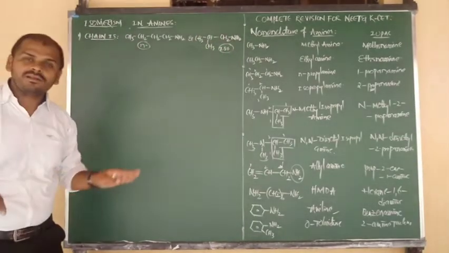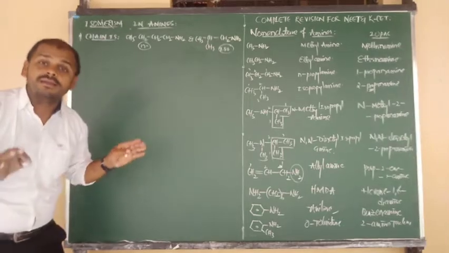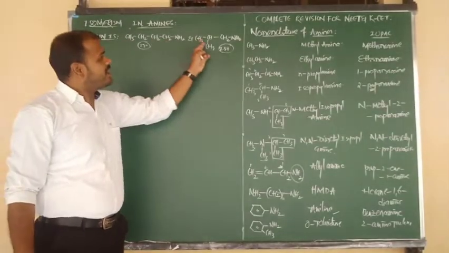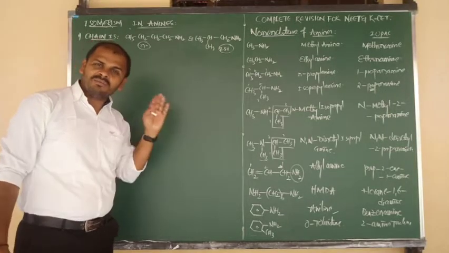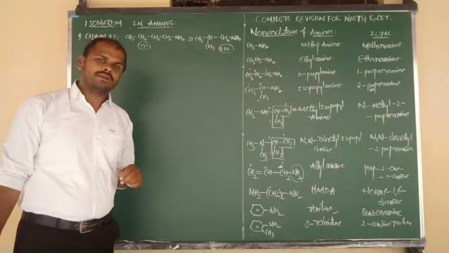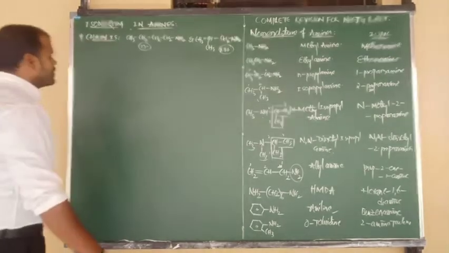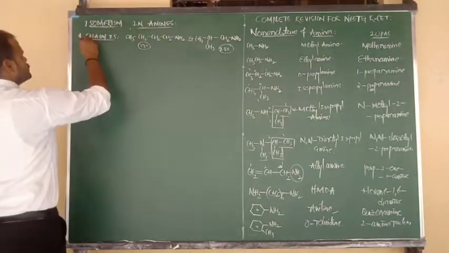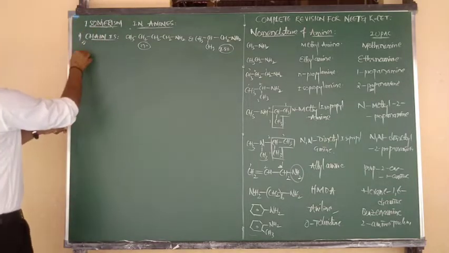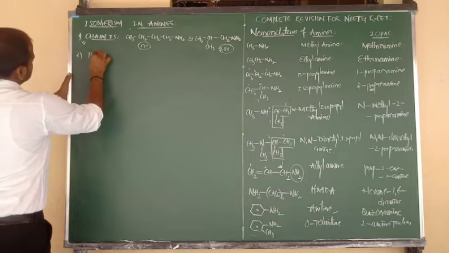Compounds having the same molecular formula but a difference in the arrangement of the carbon chain: carbon chain is normal, carbon chain is iso. N-butyl amine, isobutyl amine, N-pentyl amine, isopentyl amine, like that you can write a number of examples. So amines exhibit chain isomerism. Story clear? Good.